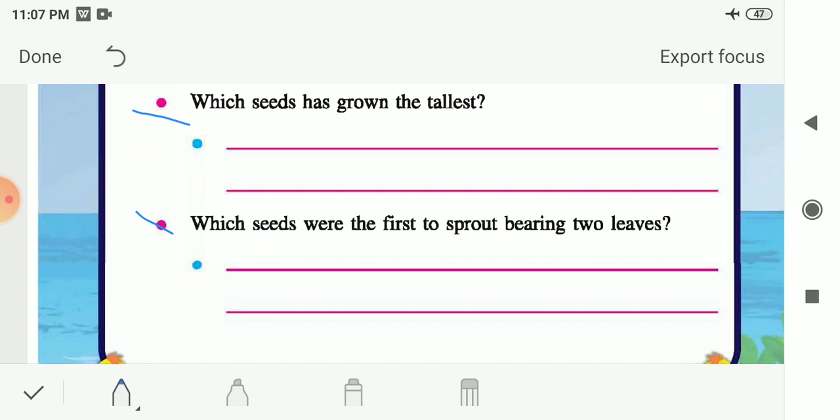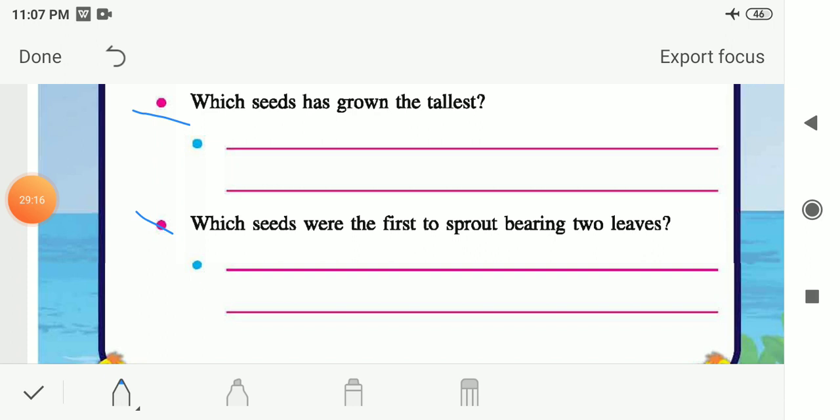In the homework, you have to take 2 to 3 monocot or dicot seeds. Then you have to take as many teacups or plastic bags as the number of seeds you have taken, and sow the seeds in them, and put the plastic bag or teacup in such an area that they get enough sunlight, in an open area, so they can also get air or carbon dioxide as we had seen from the air. And then water the seeds from time to time regularly and observe them daily. From this activity, you have to write the answers which are given here on page number 25.